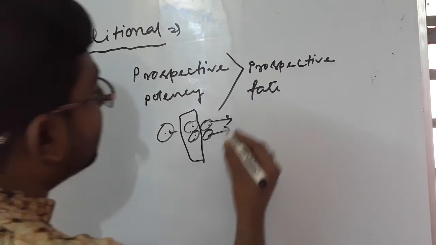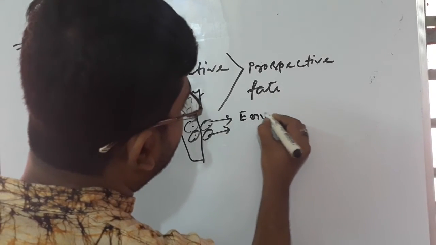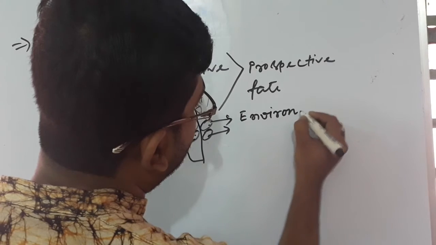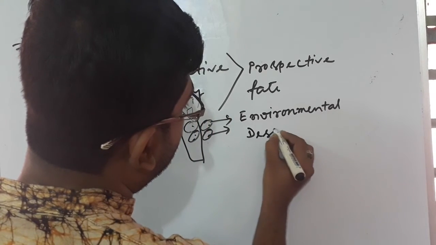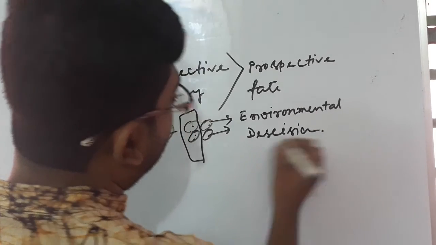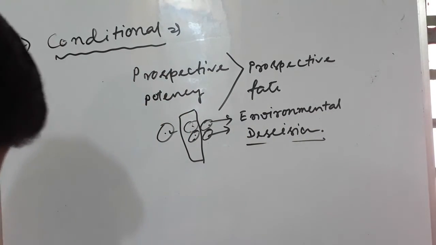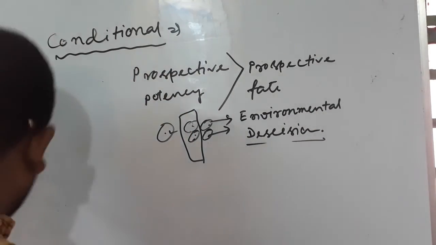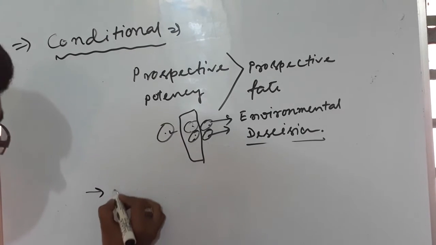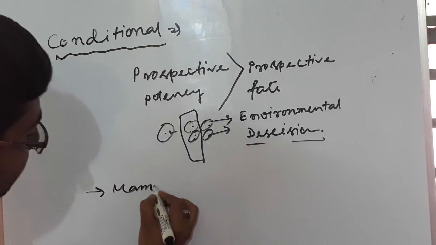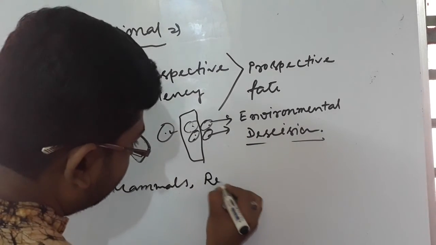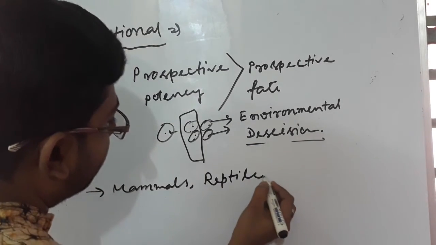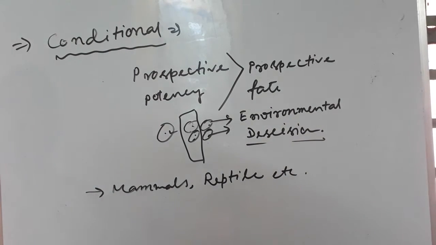The main important thing is the environmental decision. Such examples are mostly in mammals, reptiles, and so on. That is conditional development.